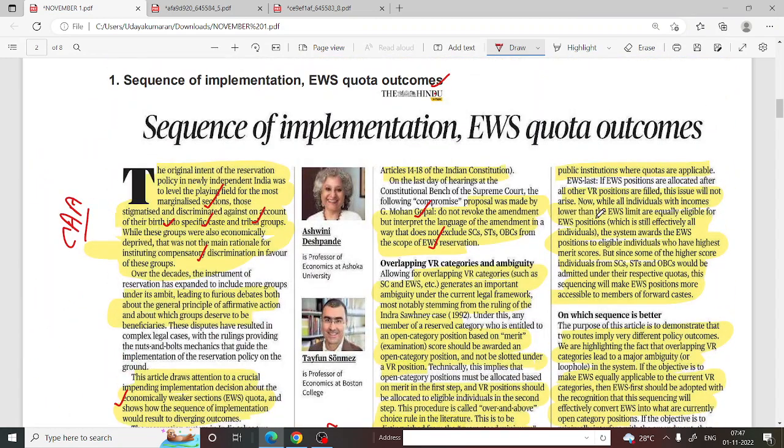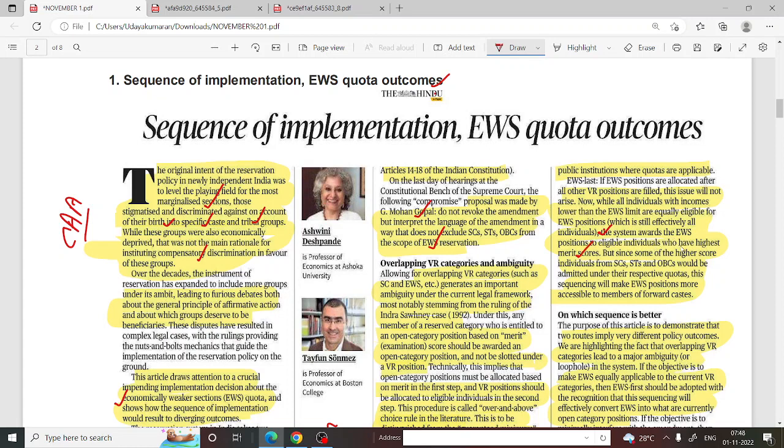If positions are allocated after all VR positions are filled, this issue will not arise. While all individuals with incomes lower than the EWS limit are equally eligible for EWS positions, the system awards the EWS positions to eligible individuals who have the highest merit scores.